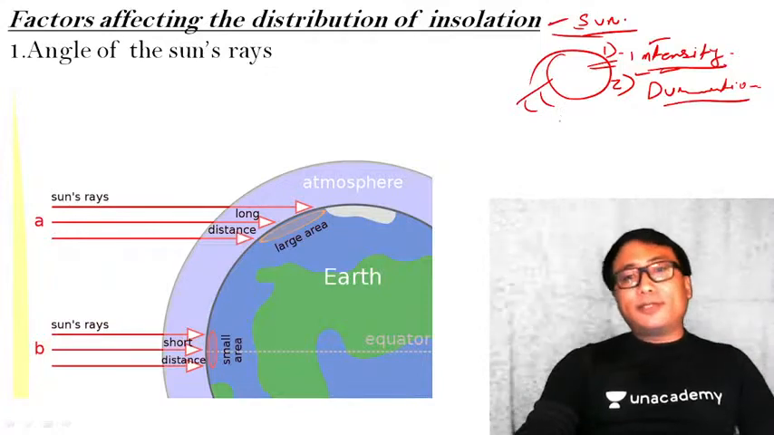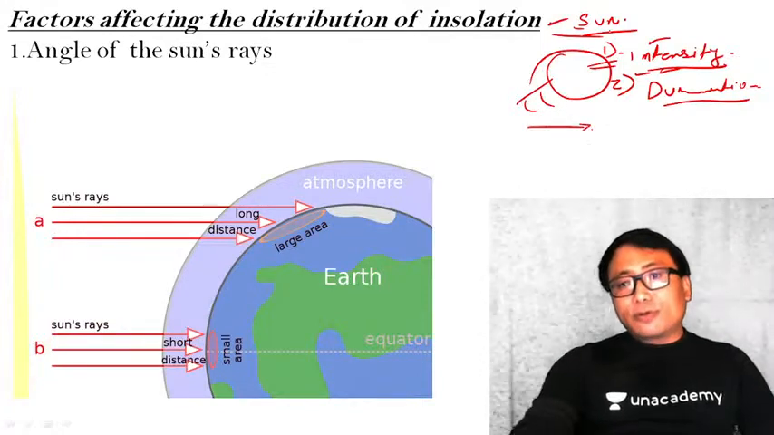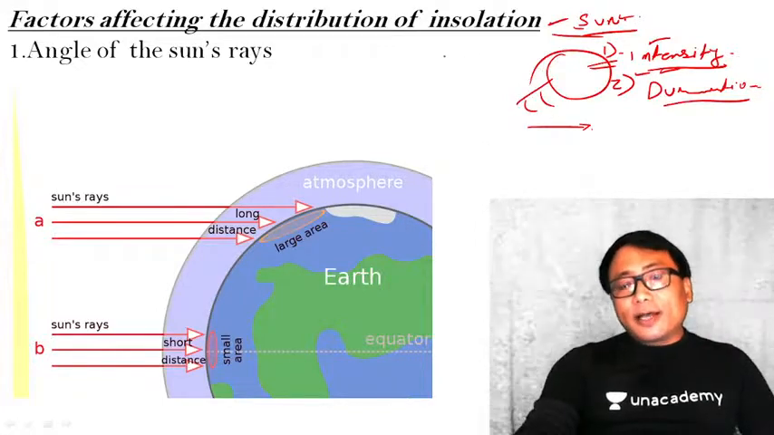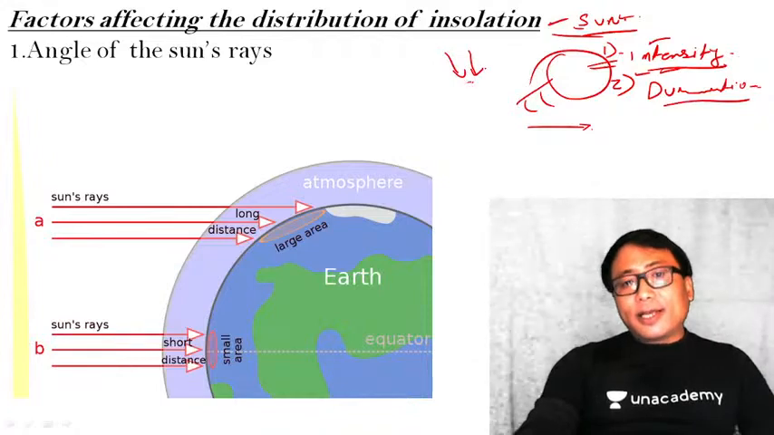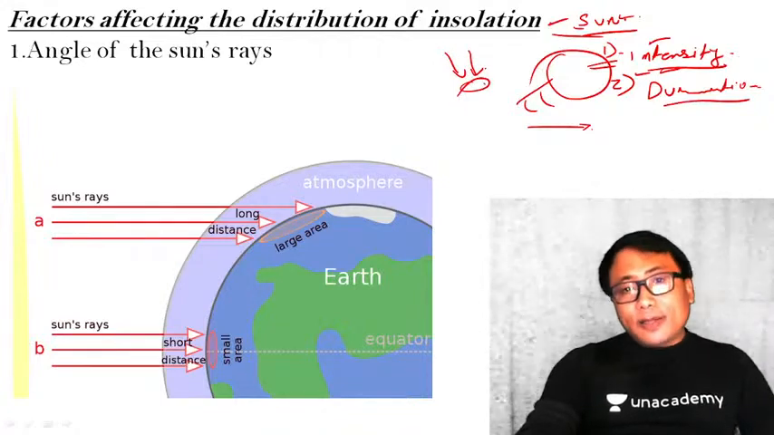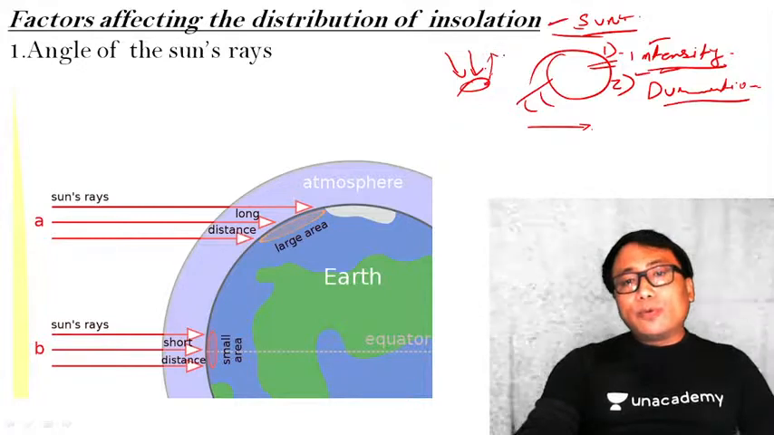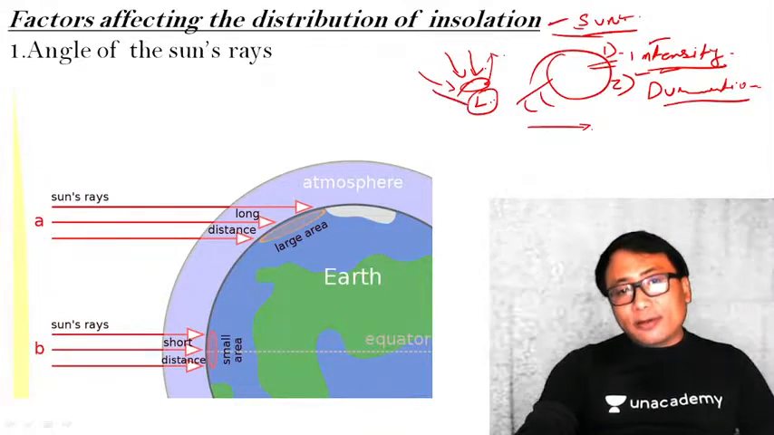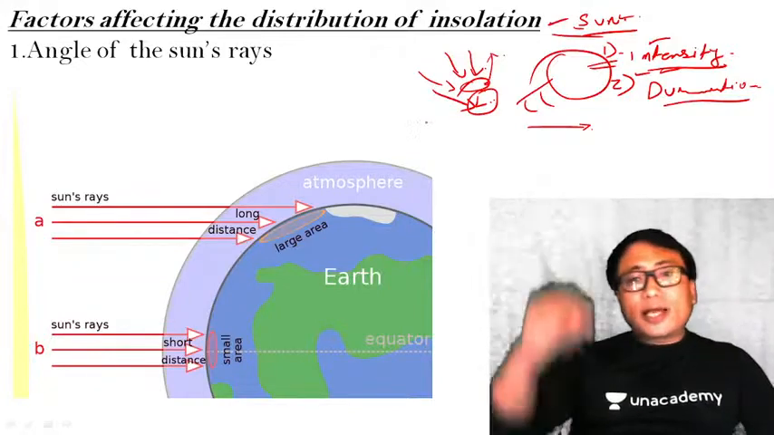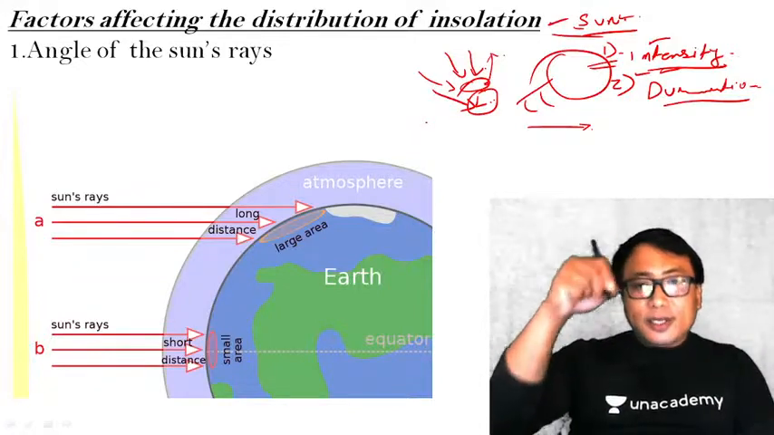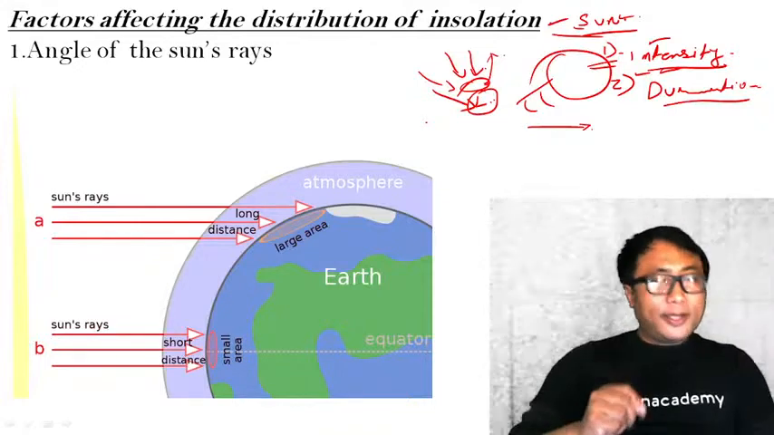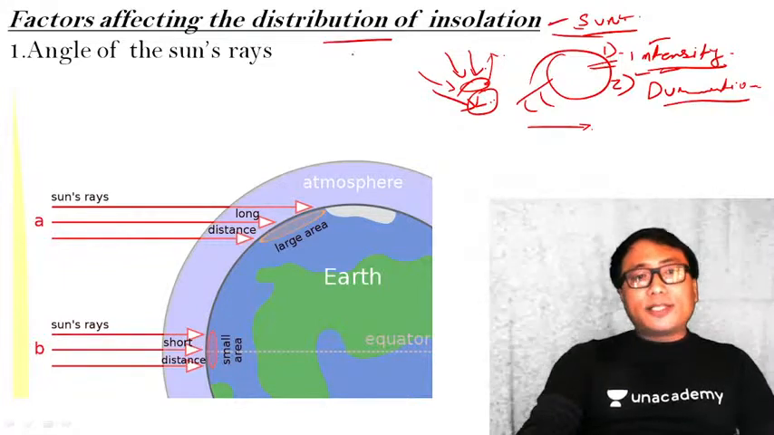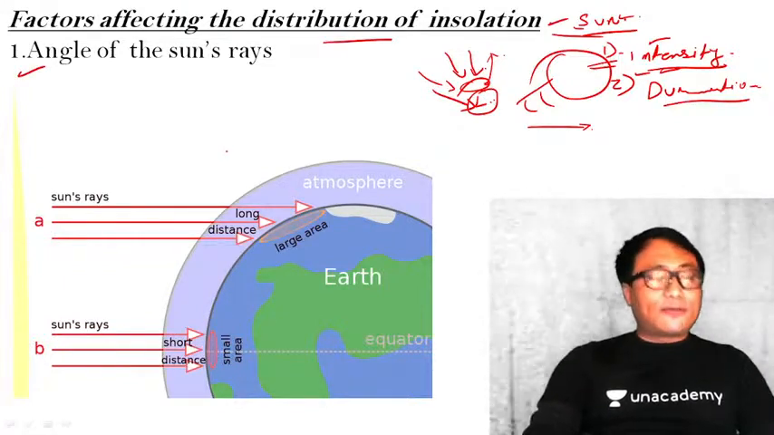Say for example, the wind system is also because of sun insolation, in a way. Why? Because when there is a high sun insolation, the air becomes light. When the air becomes light, it goes up, which means creating a low pressure here. So from the surrounding high pressure region, wind blows like this. So the sun insolation, its intensity and duration across the globe is very important. Therefore, the factor that is affecting distribution of sun insolation, number one, is the angle of the sun's ray.